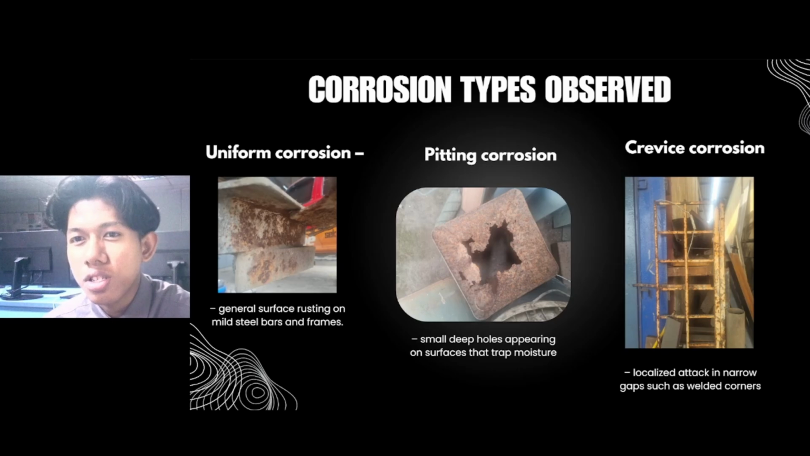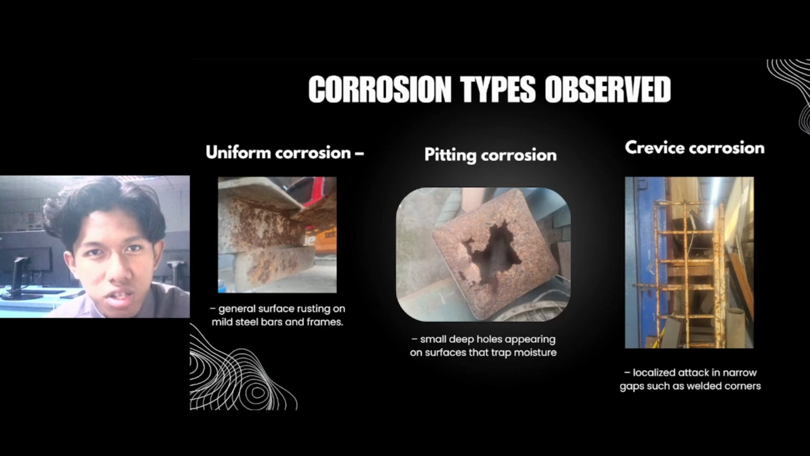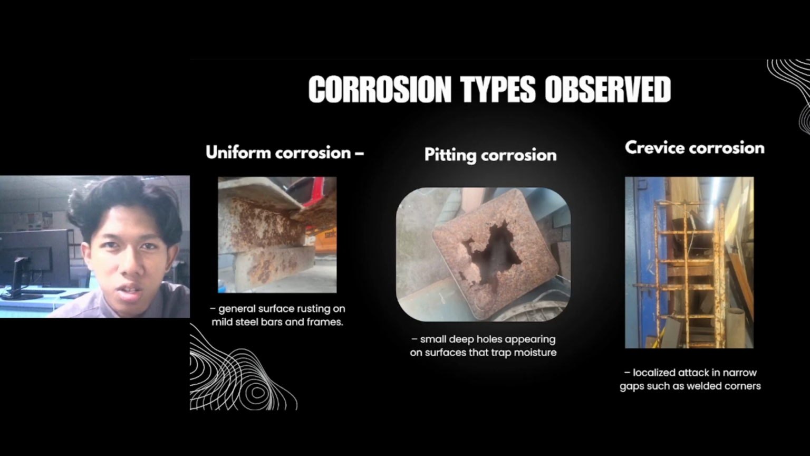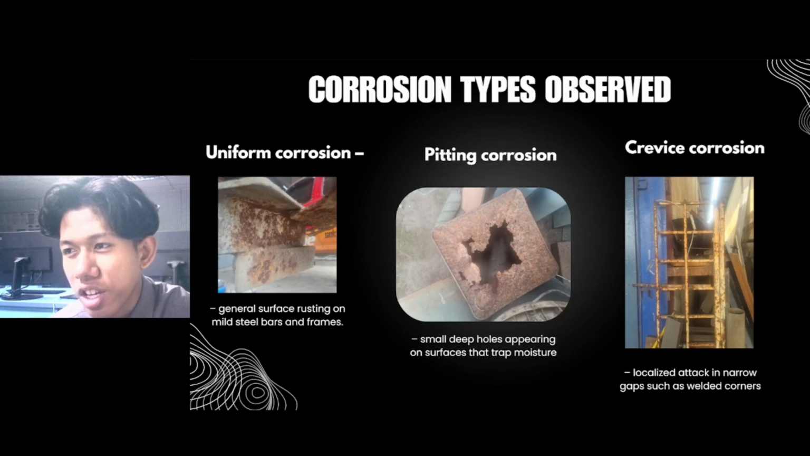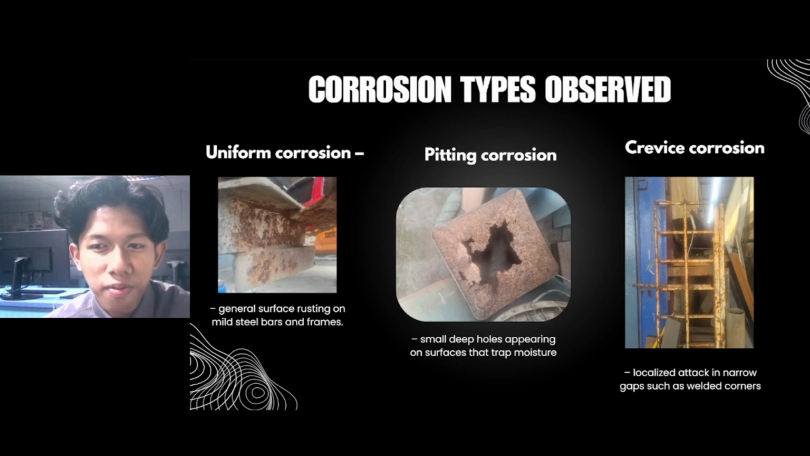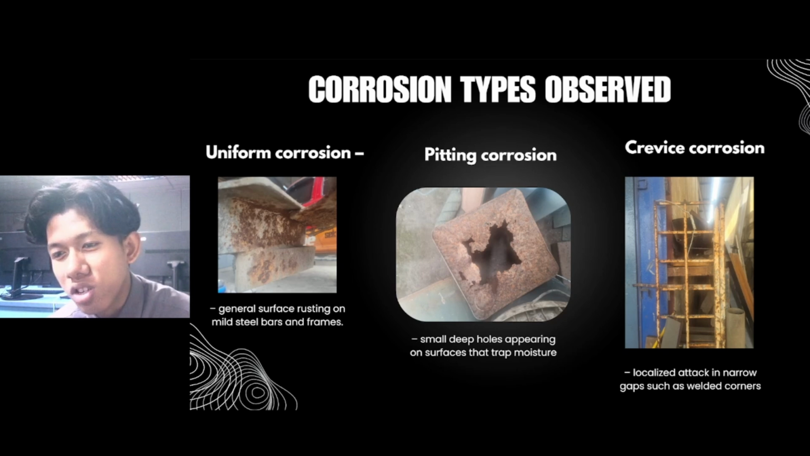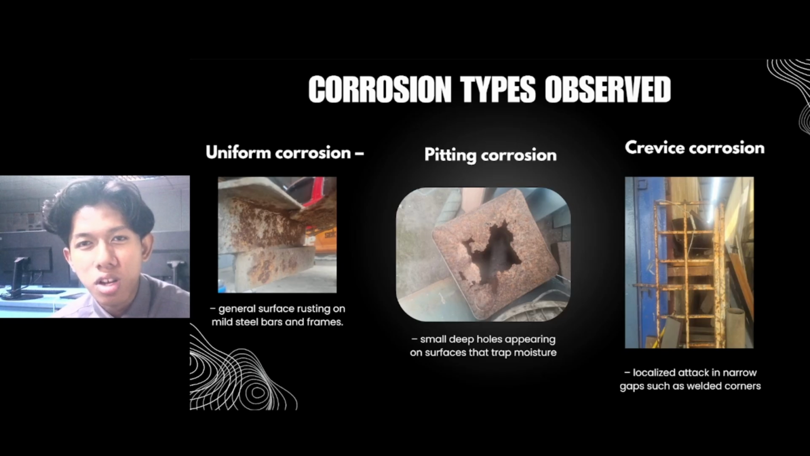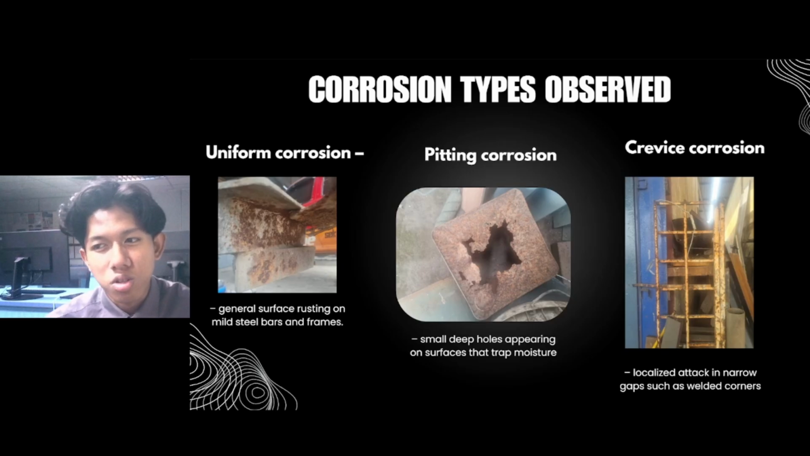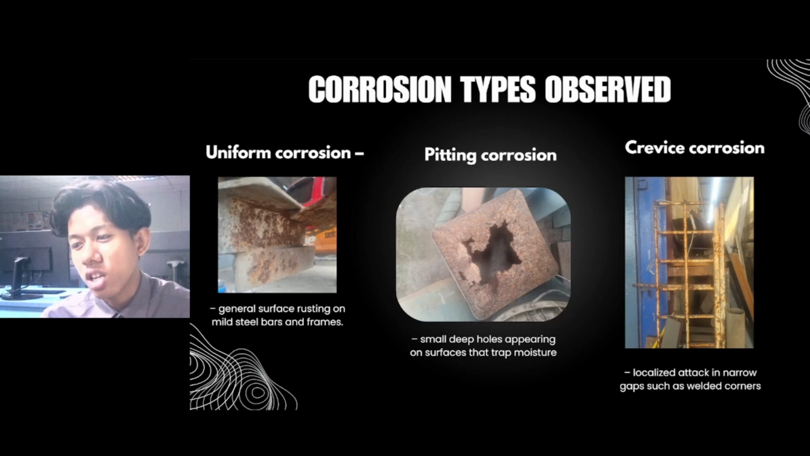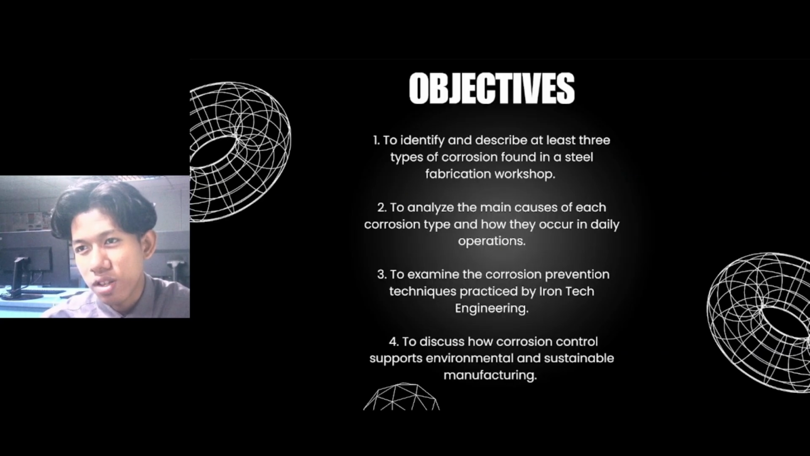Corrosion types discussed are three: number one, uniform; number two, pitting; and crevice. Uniform corrosion is general surface rusting on mild steel bar and fittings. Pitting corrosion is small holes appearing on surfaces that trap moisture. Crevice corrosion is located in narrow gaps such as welding corners.